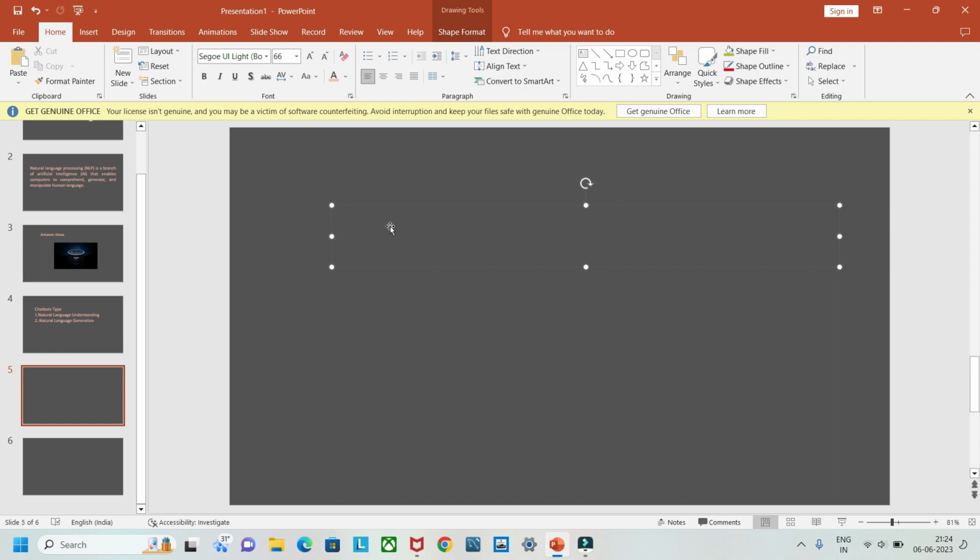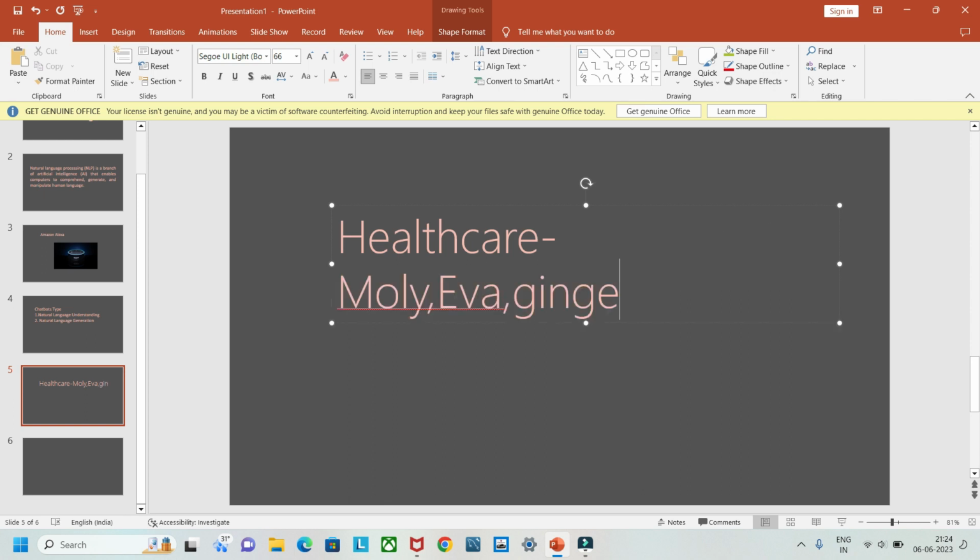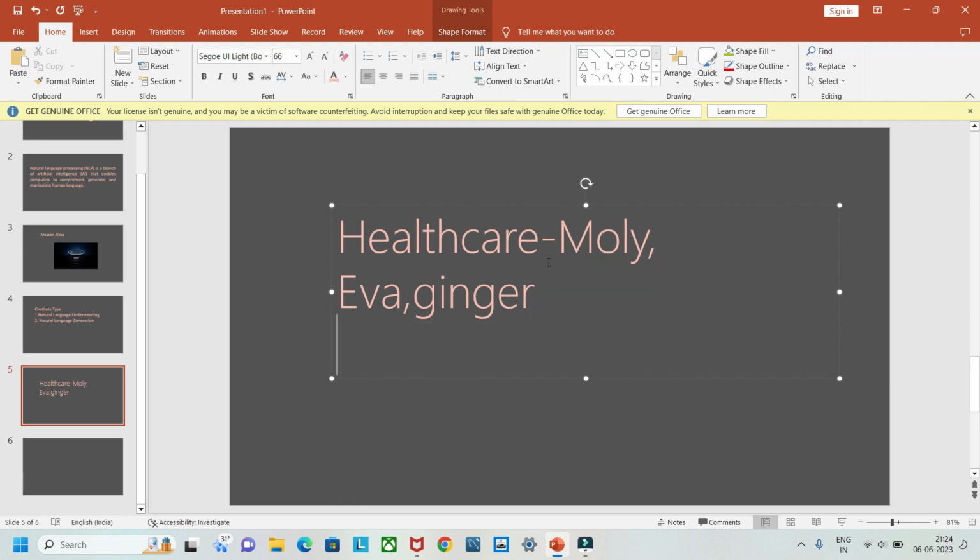So we will see the uses of NLP here. Chatbots are used in healthcare, like Molly, Eva, and Ginger. These are the chatbots which help in healthcare. They give suggestions to the patients from their diagnosis, they also manage the medication, and give solutions to simple medical issues.